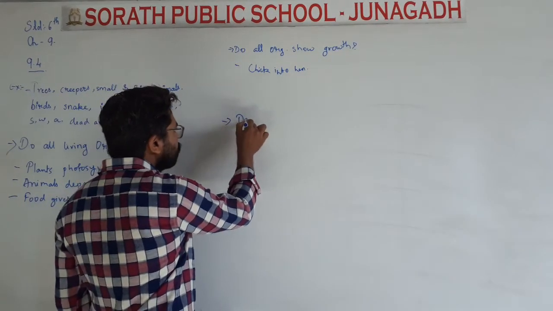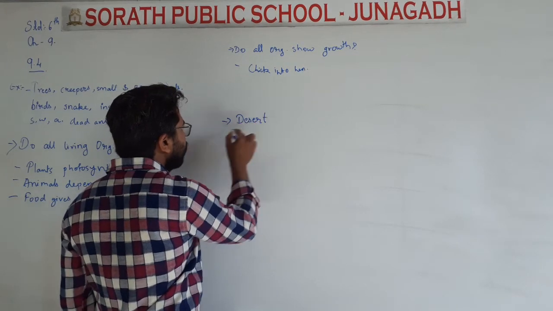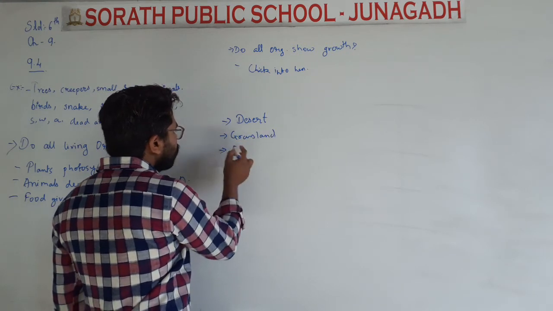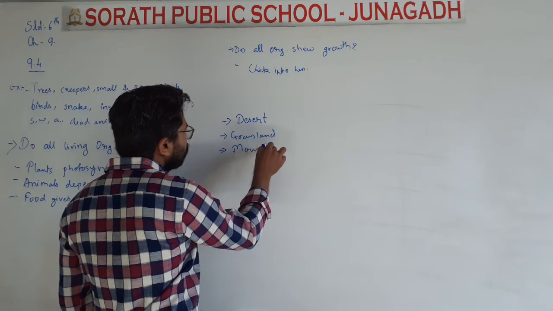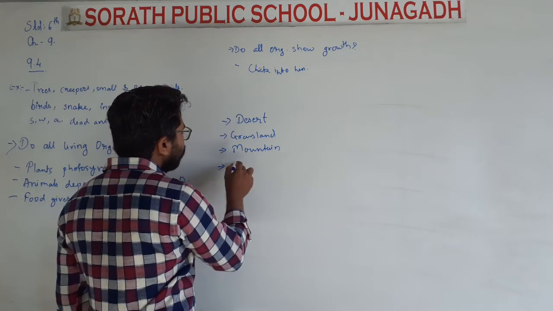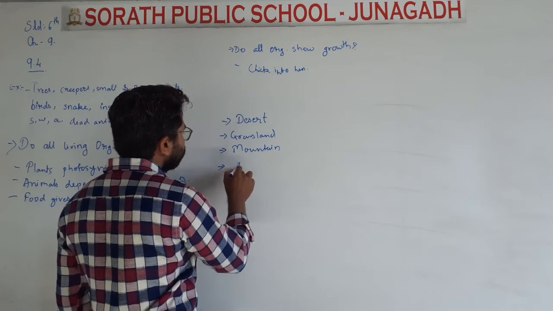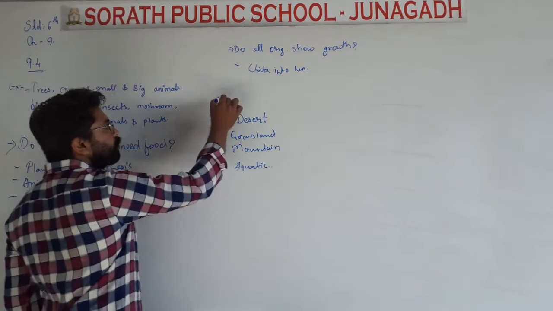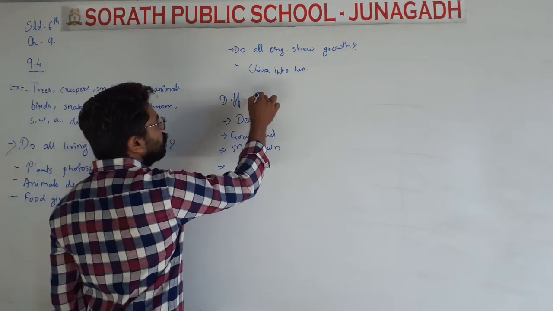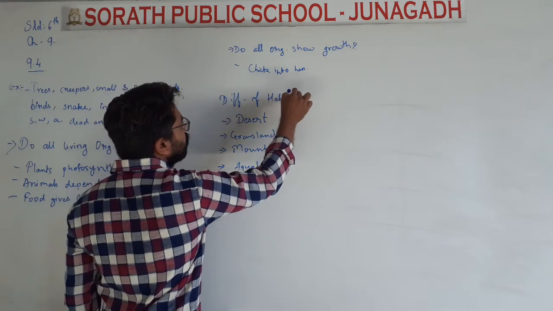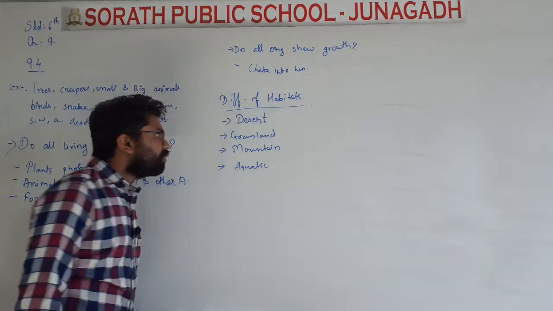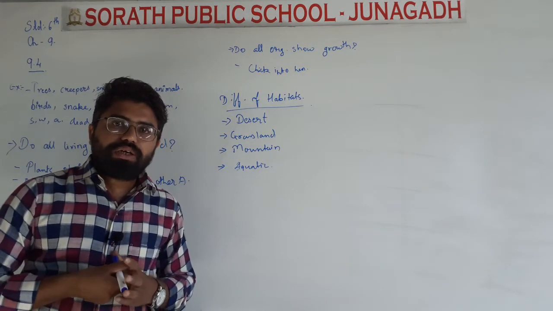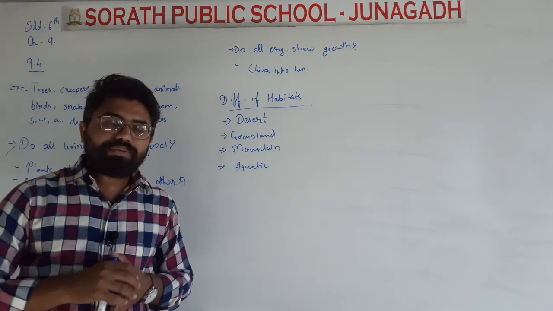It includes desert, then grassland, then comes mountain, and one is aquatic. So these were the different types of habitats that we have studied in the previous lecture. Before that also, we have studied at the starting of the chapter.